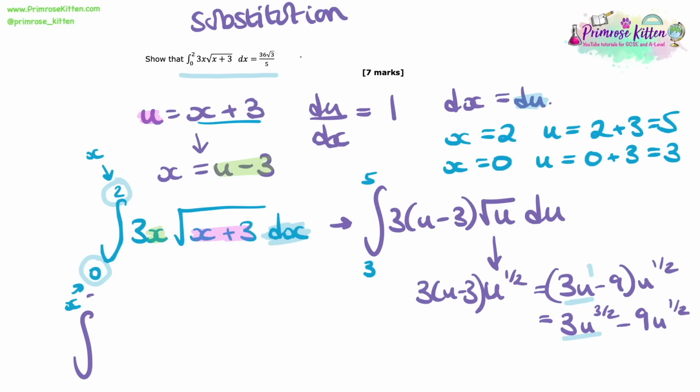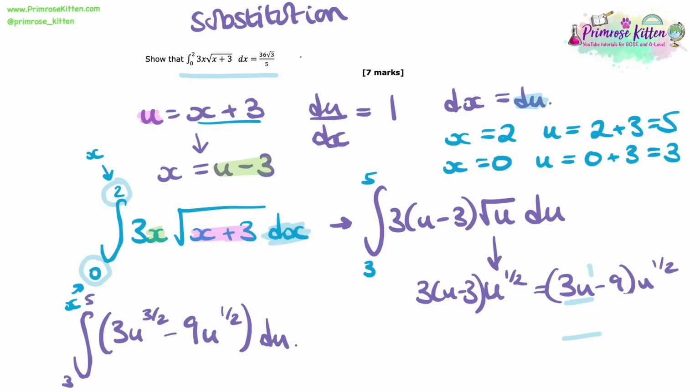So now we have just a really regular, straightforward polynomial that we can integrate by using our normal rule of we add 1 to the power and then we divide by the new power. So let's do that then. Let's make a little space.